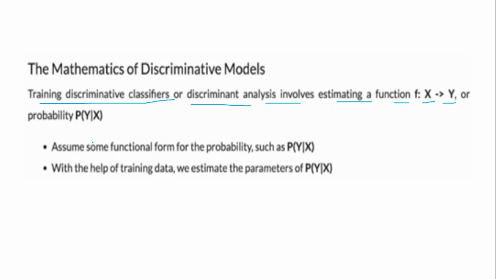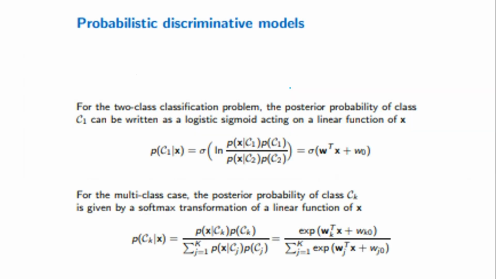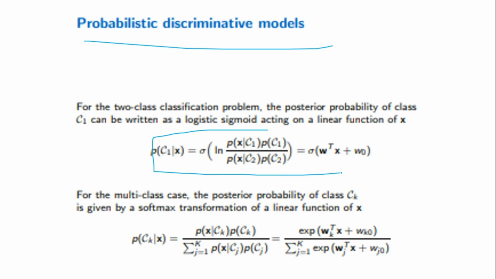which fits the training data, and we can estimate p of y given x. So we'll be using probabilities and then estimating parameters for calculating the discriminative models. So what are probabilistic discriminative models? These are the equations to calculate the accuracy of predictions.